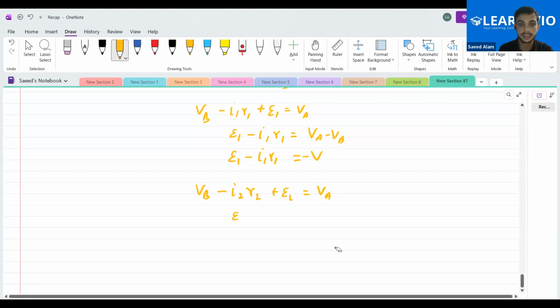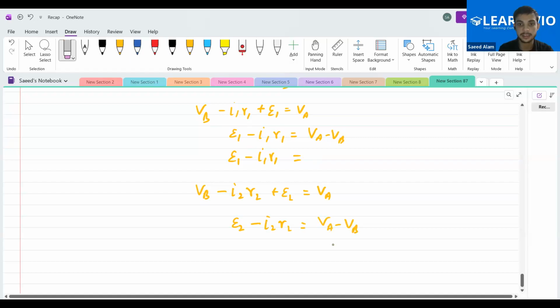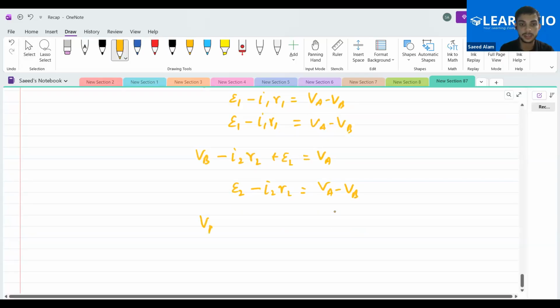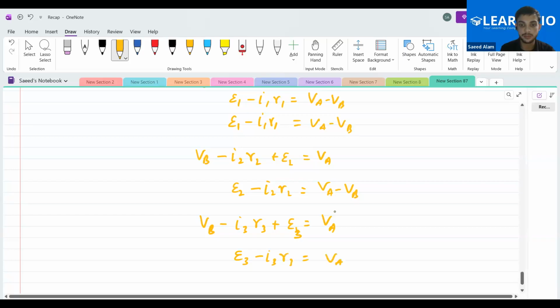And the same thing, E2 will be equal to minus I2 R2, and this is again VA minus VB. Okay, instead of writing it like this, let me write it as VA minus VB only. And similarly for the third one also, VB minus I3 into R3 plus E3 will be equal to VA, and the same thing, E3 minus I3 into R3 is equal to VA minus VB.